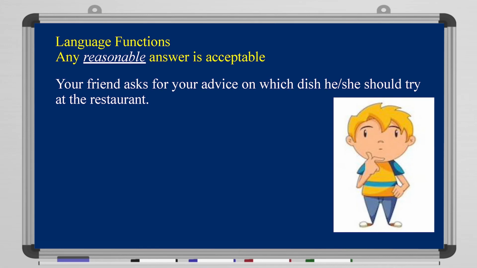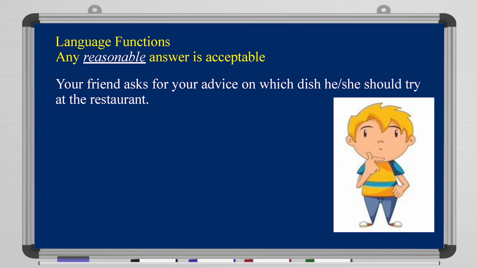Now, let's take a look at the first question. Your friend asks for your advice on which dish he or she should try at the restaurant. So, he wants your advice. What would you recommend for him? What would you say to him? Or what would you say to her? Okay? What do you think? Any reasonable answer is accepted, as long as it's logical too. Okay? A logical, reasonable answer is accepted here. So, what do you think?